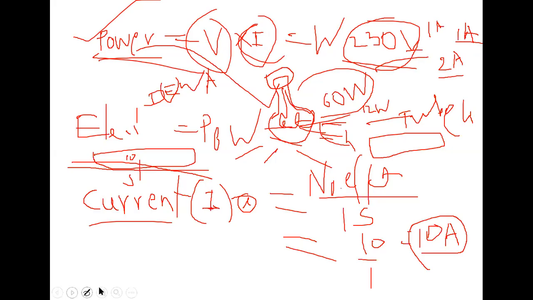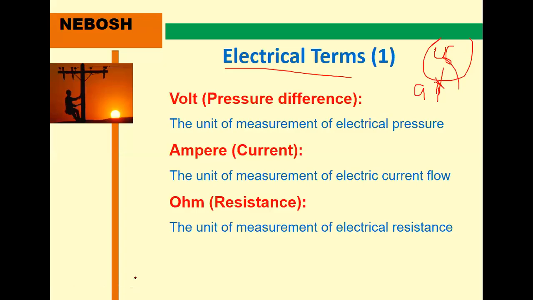These are very mandatory things, the electrical terminology that is mostly used. The current is the number of electrons per second. If you consider one conductor at a standard temperature, how many electrons are flowing within 1 second is known as the current.